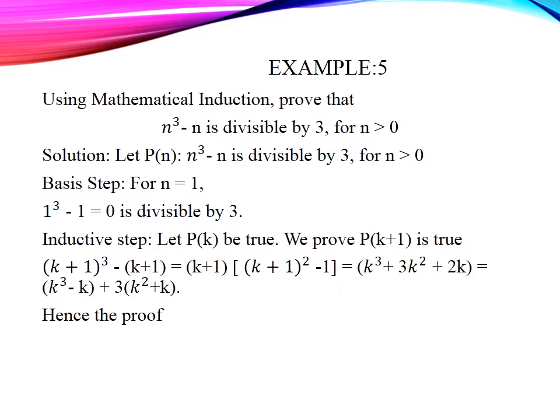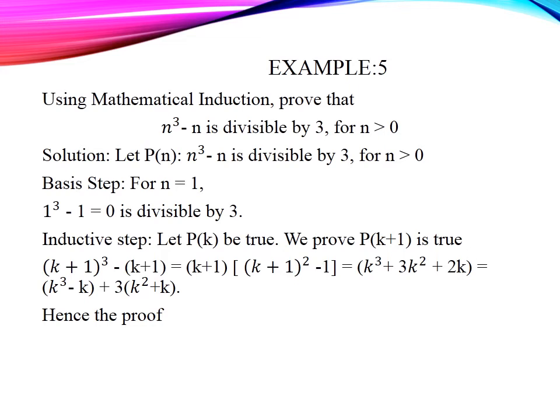Next example. Using mathematical induction, prove that n cube minus n is divisible by 3 for n greater than 0. Let P(n) be the statement that n cube minus n is divisible by 3. Now we check the basis step, that is for n equal to 1, 1 cube minus 1, which is 0, is obviously divisible by 3. Inductive step. Let us take n equal to k is true, that is k cube minus k is divisible by 3, and we prove that (k+1) whole cube minus (k+1) is also divisible by 3